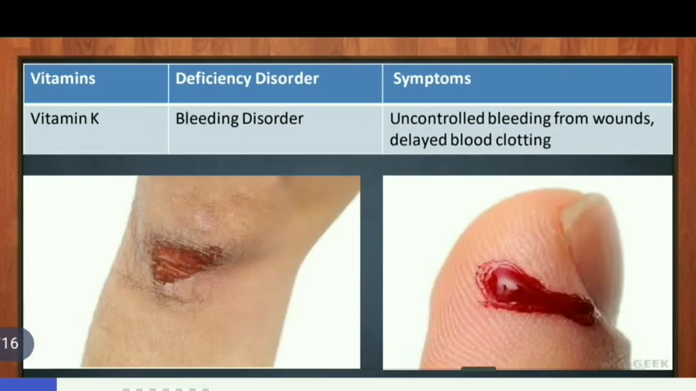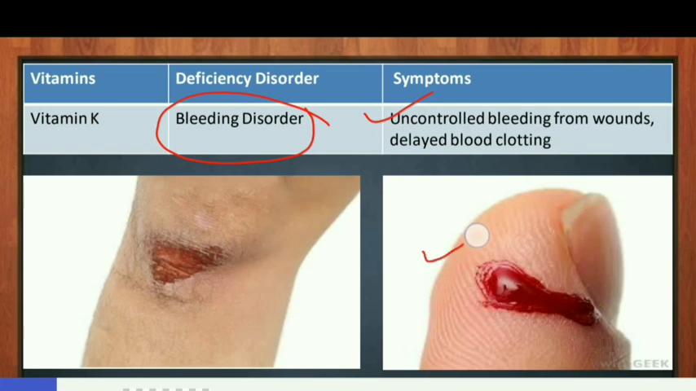Next is vitamin K. If there is deficiency of vitamin K in the diet for a long time, then it results in deficiency disorder called bleeding disorder. Symptoms are uncontrolled bleeding from the wounds and delayed blood clotting. First, let us understand what is blood clotting.